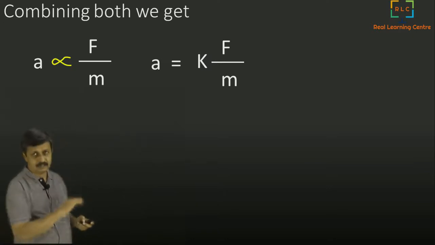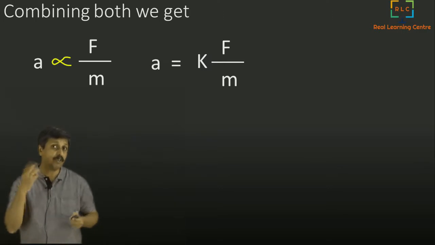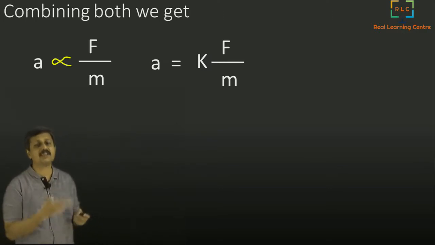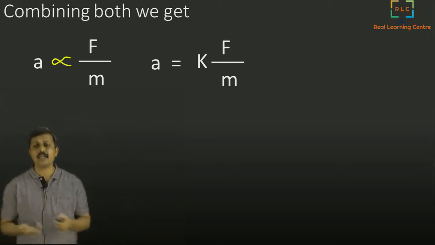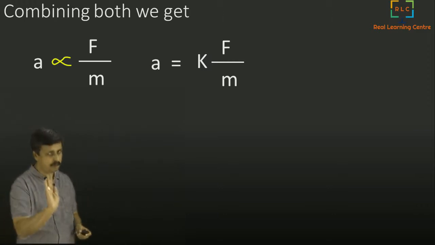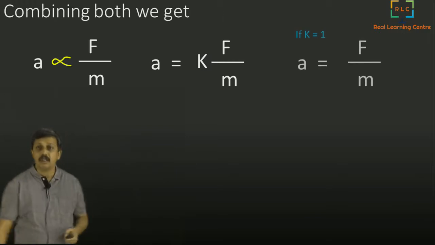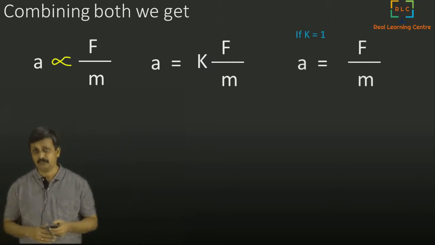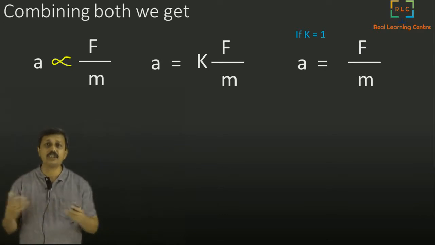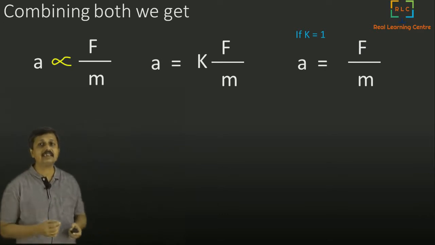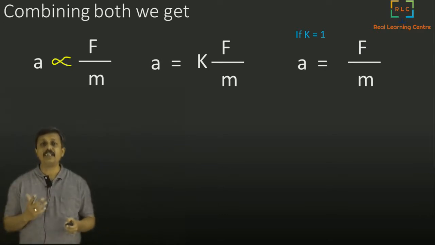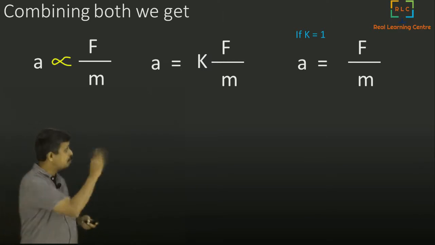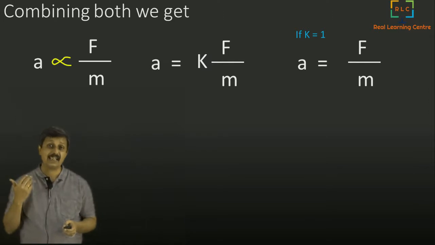Any constant. We will work out the details of what K should be a little later. For now, just take it as something that doesn't vary. Force may vary, mass may vary, but K doesn't vary. Suppose K happens to be 1, which is a question of what unit you choose. Then A is equal to F by M, and finally, A is equal to F by M is considered the formula for Newton's second law.